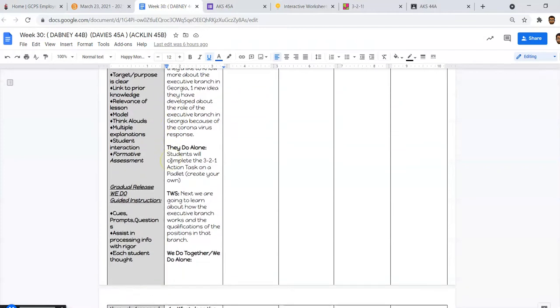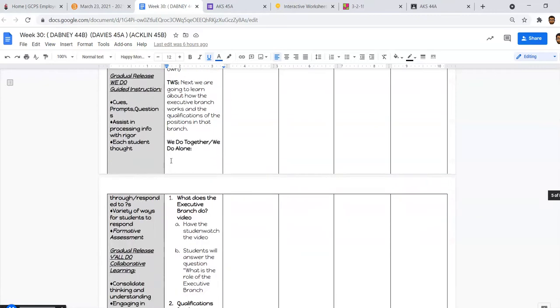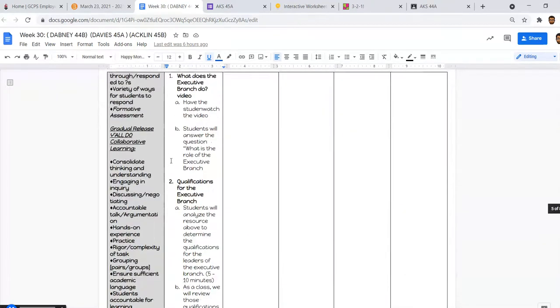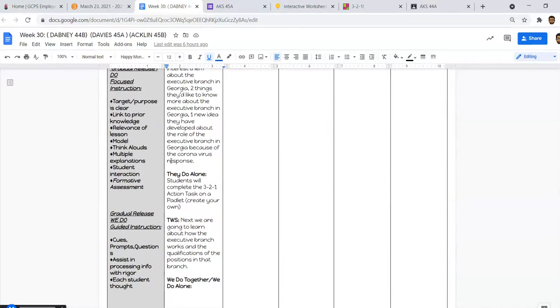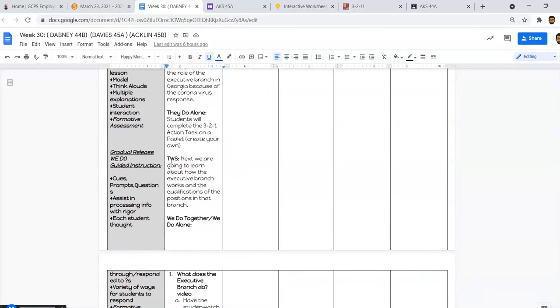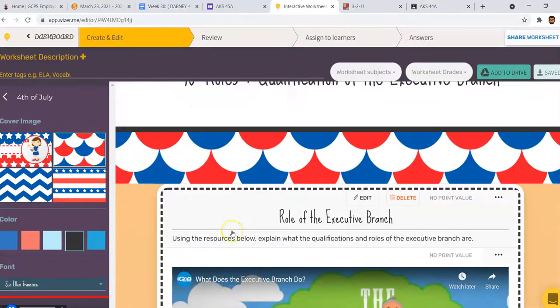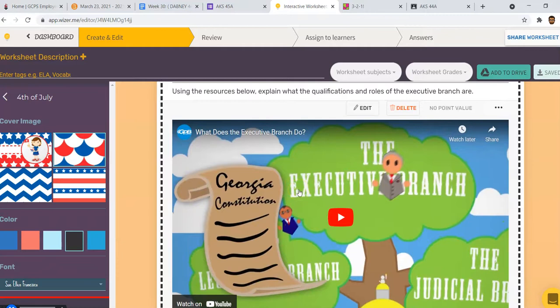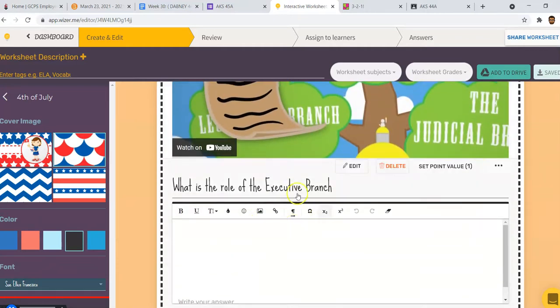All right, so after that, you can go to the wiser.me. Steps 1 through 4 are all on the same wiser.me worksheet. And it's going to be a combination of the we do together and we do alone, or they do alone. All right, so the first thing we're going to do is watch this small clip on what does the executive branch do, and then we're going to give their answer here.